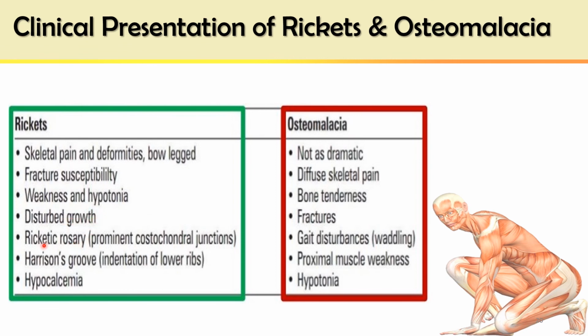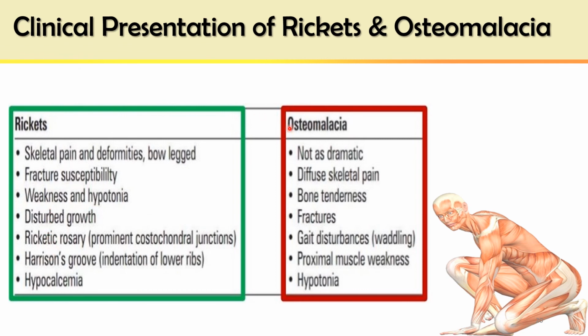There is rickety rosary, that is beaded appearance of costochondral junctions, Harrison grooves, indentations of the lower ribs, hypocalcemia, hypophosphatemia, and increased alkaline phosphatase. This is the clinical presentation of rickets.